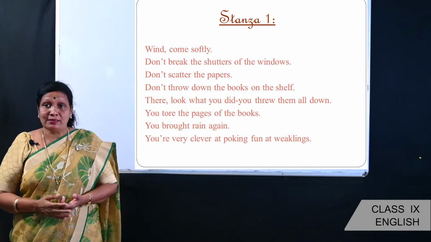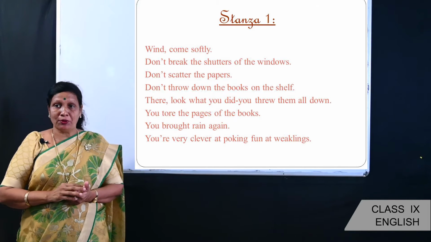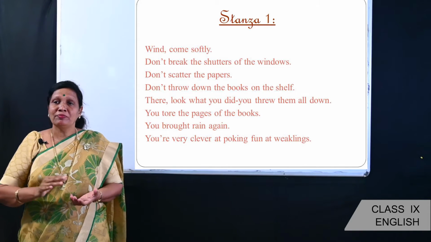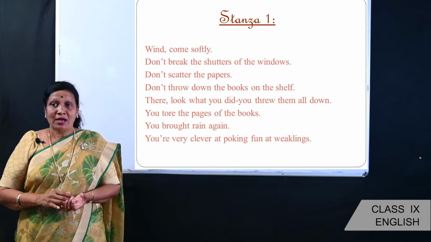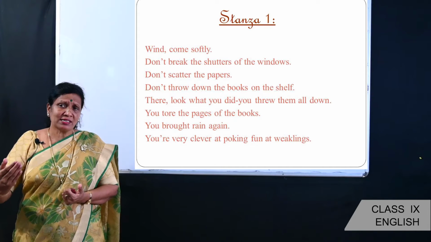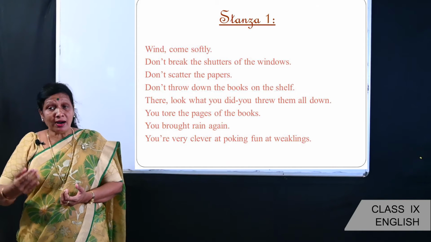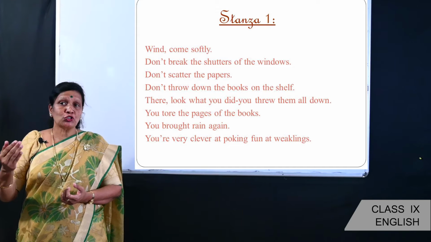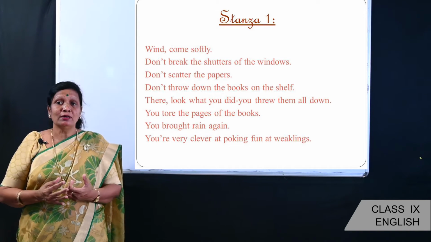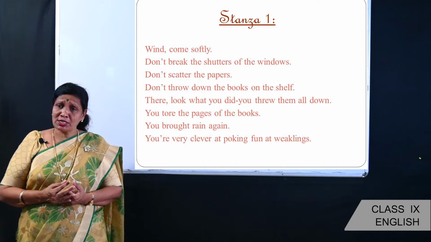Now in the first stanza, or I would like to say the initial part of the poem, the poet is considering the wind as a child and asks the wind to come very softly, just like a small child does, and also asks the wind not to break the shutters of the windows, and not to scatter the papers, and not to throw down the books on the shelf.